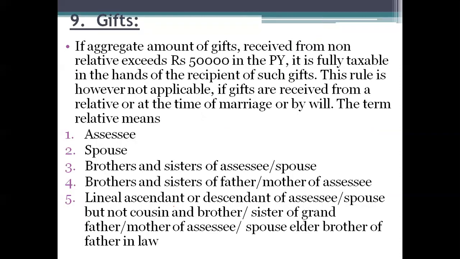Next important one, that is gifts. Already we know that any gift from relatives, if we have received, that amount is fully exempted from the taxes, correct? So any gift which has been received from relatives, or in the form of a gift on the occasion of marriage, or by way of will, is fully exempted from the taxes.